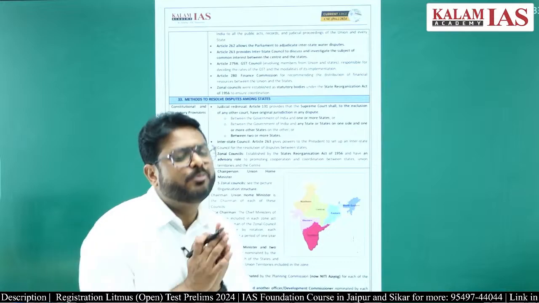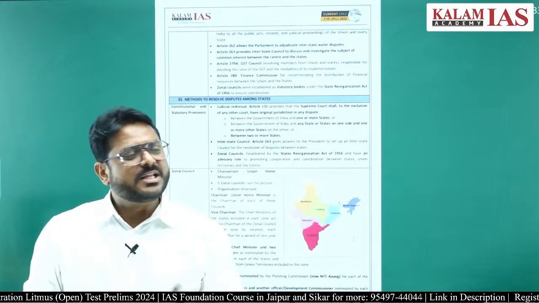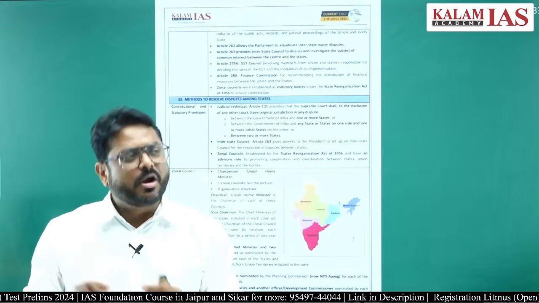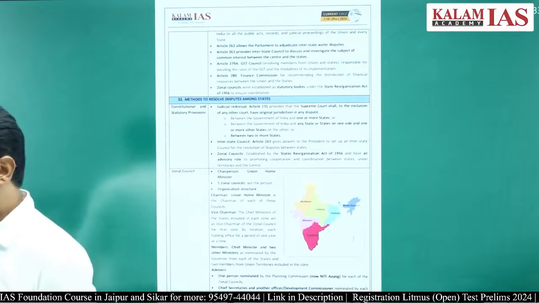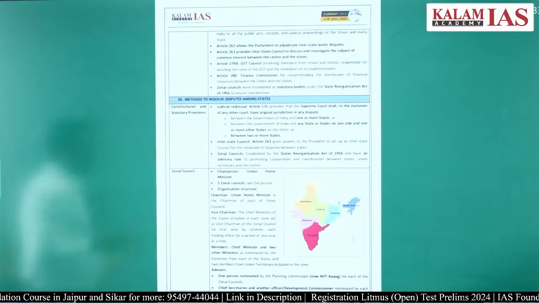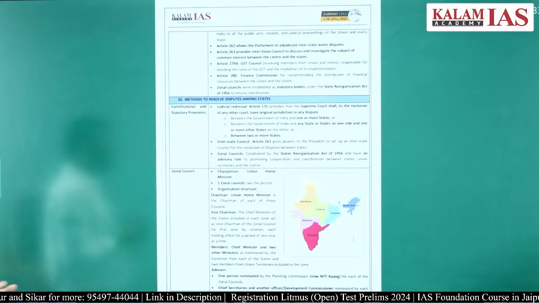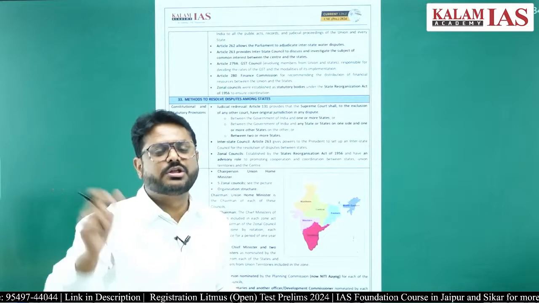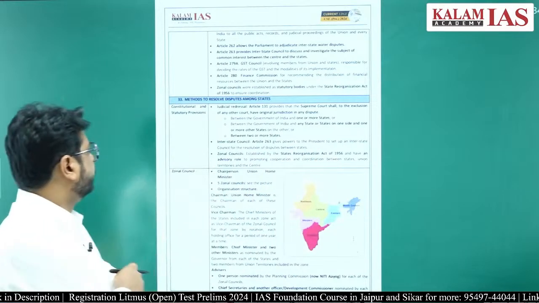So whenever you have to write an answer in the mains, you can mention these points for cooperative federalism, or at least think along these lines about how cooperative federalism can be ensured. And if any question is asked, which of the following ensures cooperative federalism, all India services, Article 262, Article 263, all those things will be your answer.